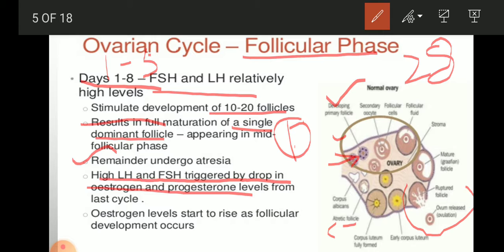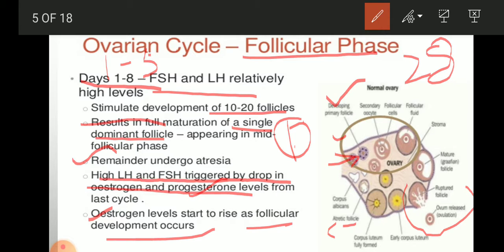They mature through increasing LH and FSH, triggered by the decreasing amount of estrogen and progesterone, because estrogen and progesterone just maintain the pregnancy. If pregnancy is not achieved, menstruation occurs, so estrogen and progesterone levels drop down quickly, and LH and FSH are secreted from the pituitary gland at high level. So estrogen levels start to rise as follicle development occurs.